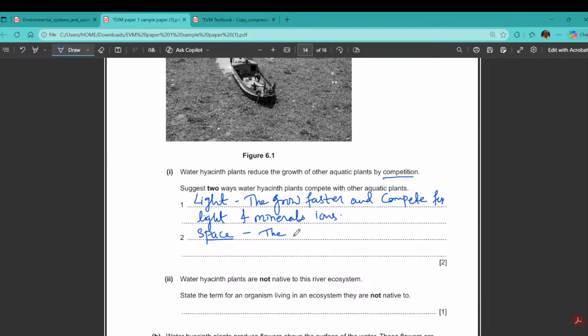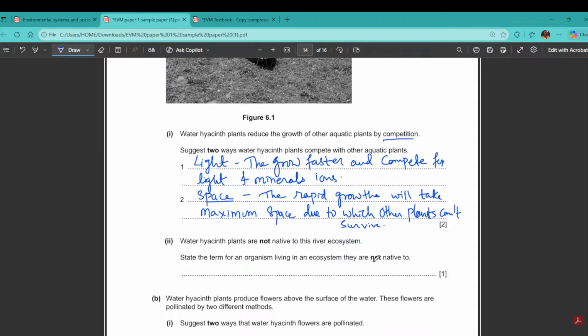The rapid growth will take maximum space, due to which other plants can't survive. Fine, these are the two factors that the competition can be. One is for the light and the other one is for space.